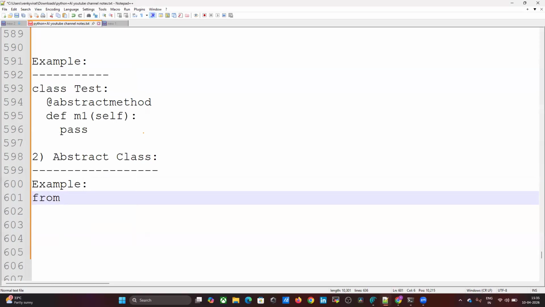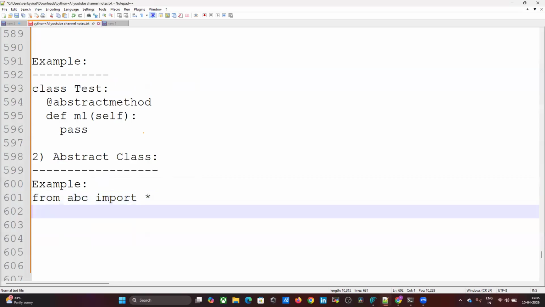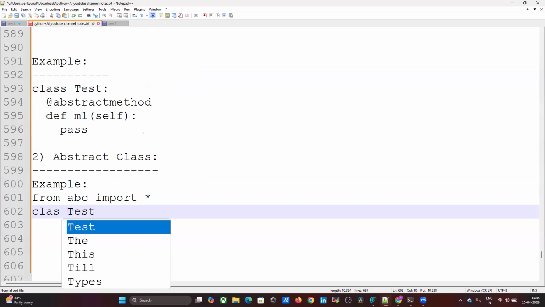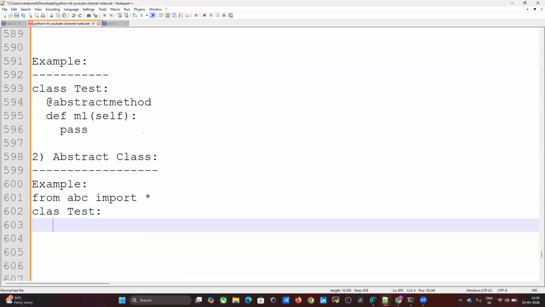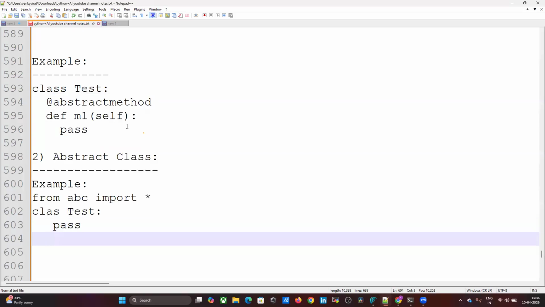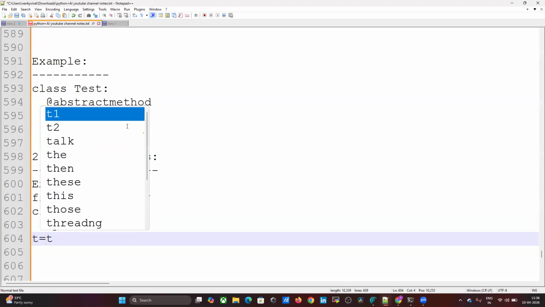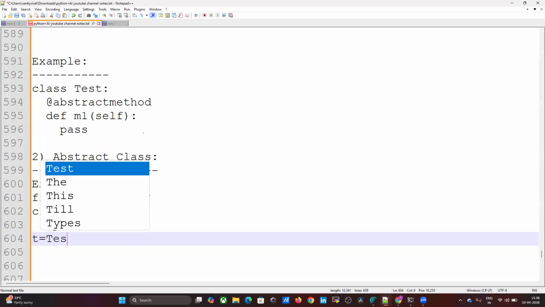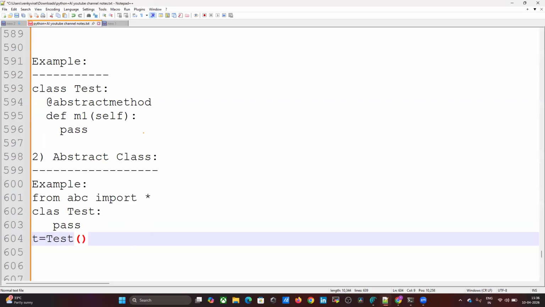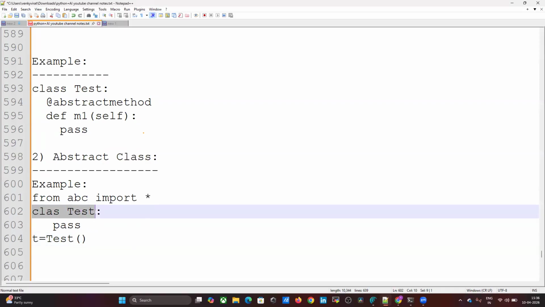From ABC import star, class Test, metaclass equals ABCMeta. Test. That's it, sir.